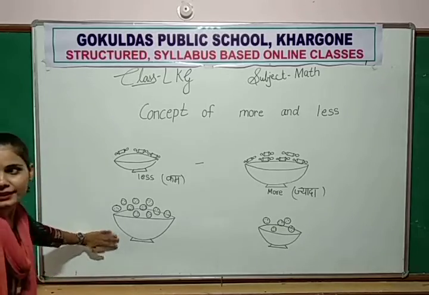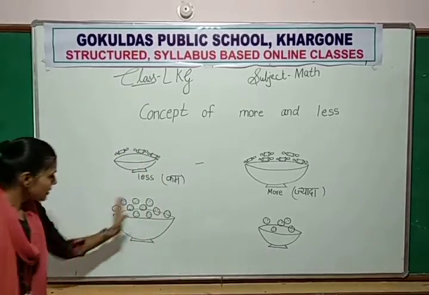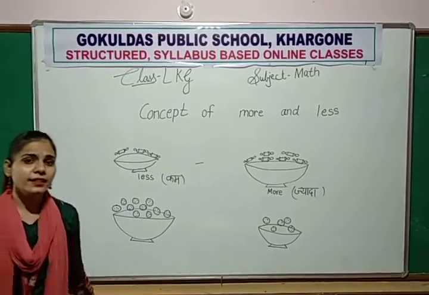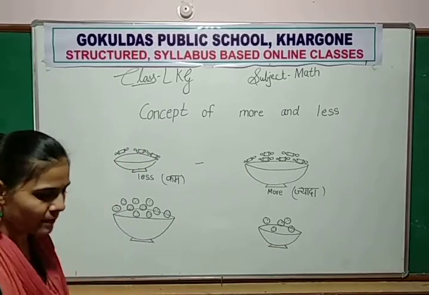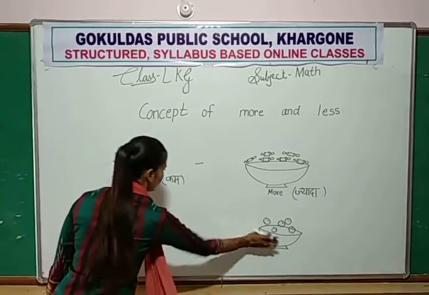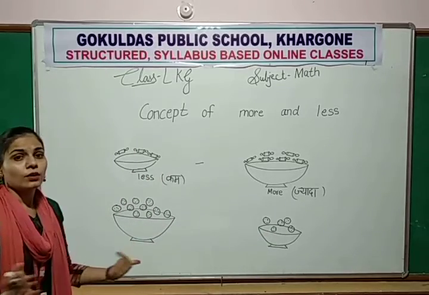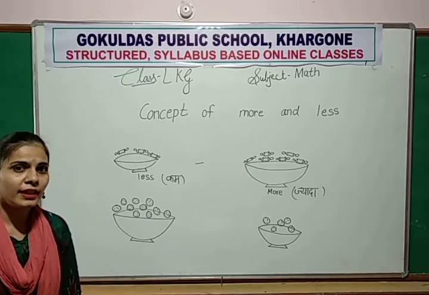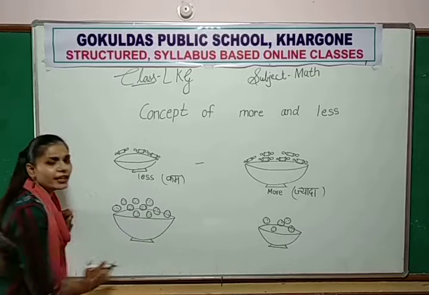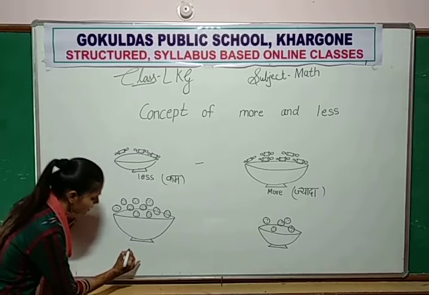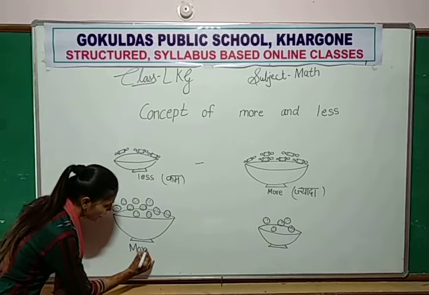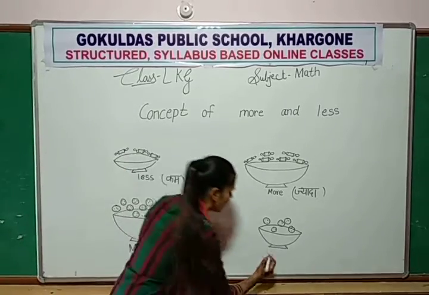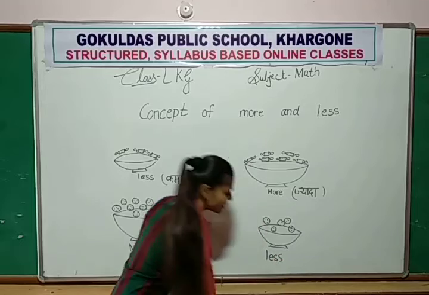This is the plate. This is also a plate. These are cookies. Here also cookies. But what is the difference between two plates? Tell me. बताओ मुझे इन दोनों में क्या डिफरेंस है? क्या डिफरेंस है दोनों में? Here more cookies. So here we write more. Here less cookies. So here we write less.